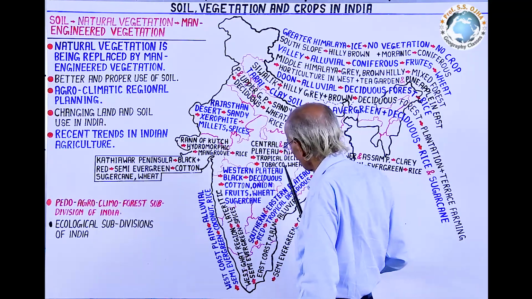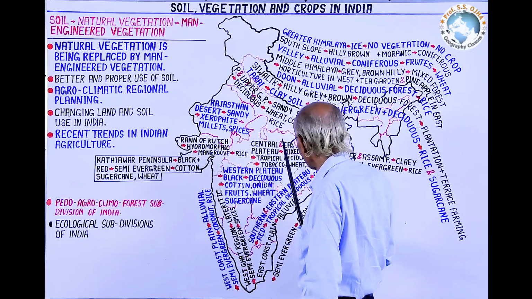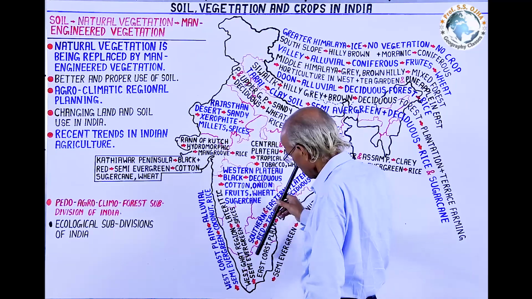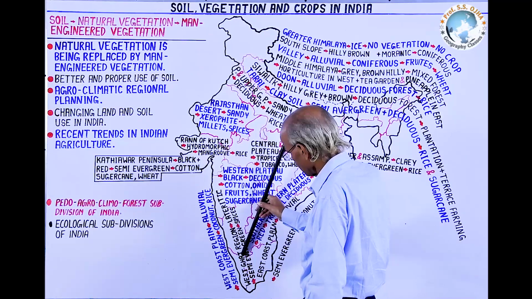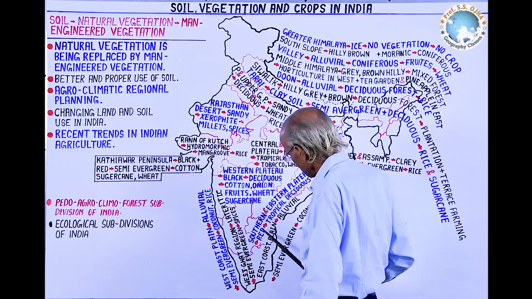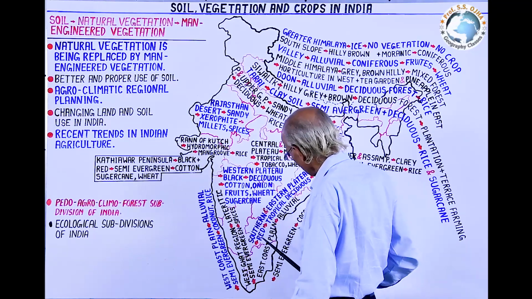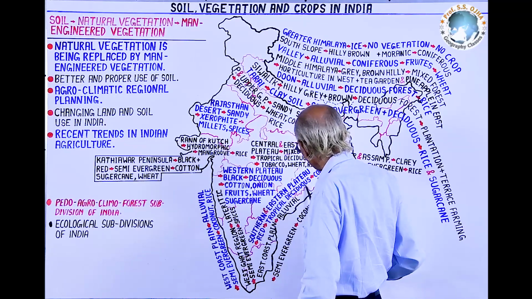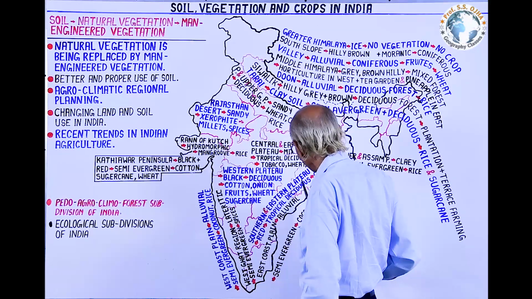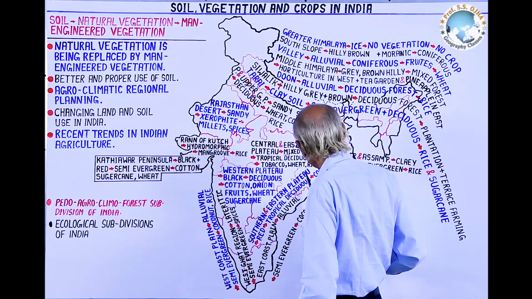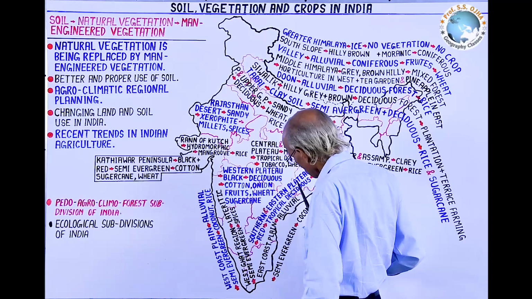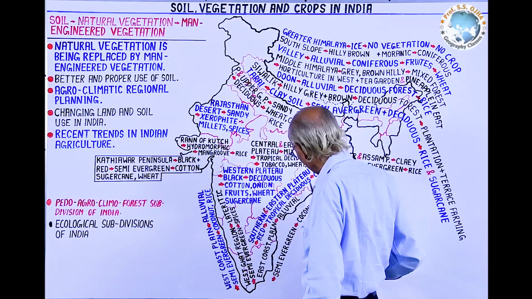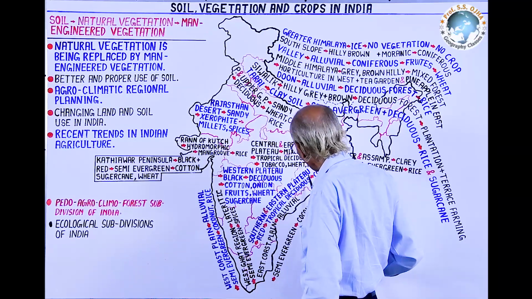Now of this triangular plateau, we have studied two, the western plateau region and the central and eastern plateau region, but there is the southern eastern or southeastern plateau region, which is ecologically a unique identity because it lies to the east of the line Bangalore to Allahabad, and here this plateau region has red and yellow type of soil where due to sufficient moisture this has tropical deciduous forest, but along the river valleys there is Galleria semi-evergreen forest which has been replaced, which is characterized with coarse grain soil, and it is replaced by a number of crops like rice, for example in Krishna Godavari basin, Mahanadi basin, and besides rice, tobacco and other coarse grain crops are produced.